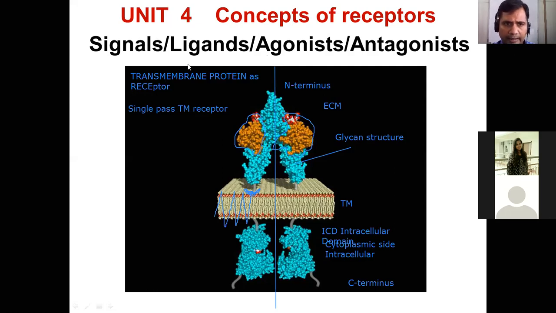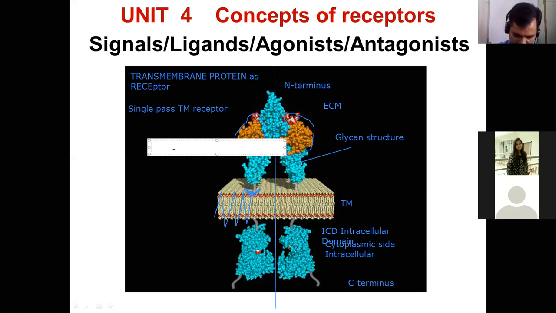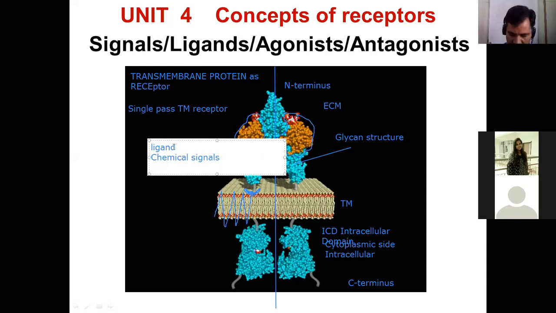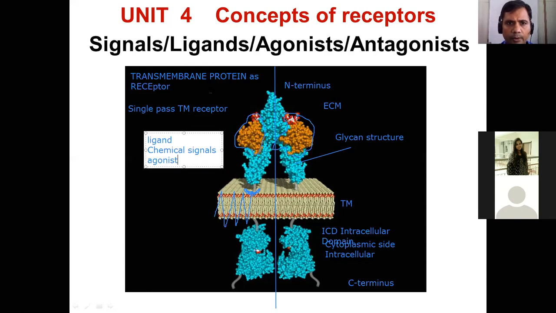Amino acids. This is an example of a ligand, or I can say chemical signals, or you can say agonist. Actually, these are examples of, and now I have to draw an arrow.